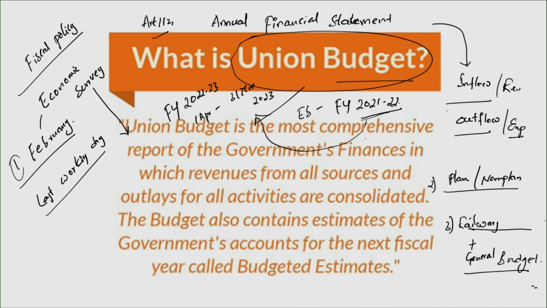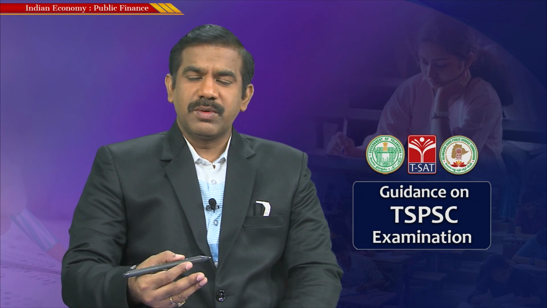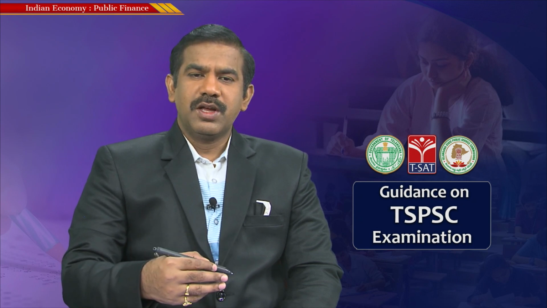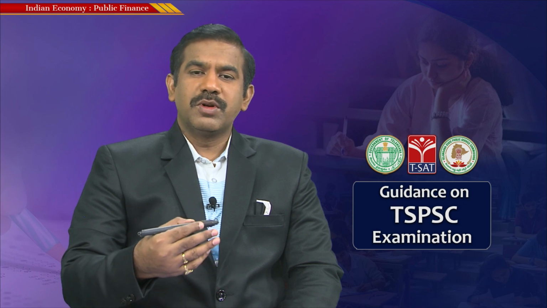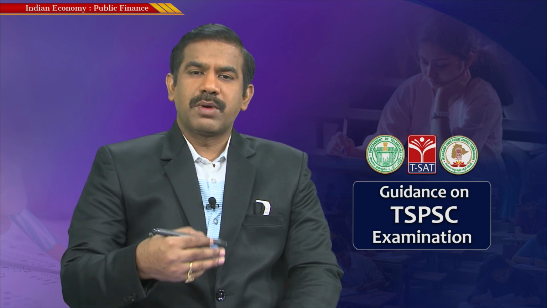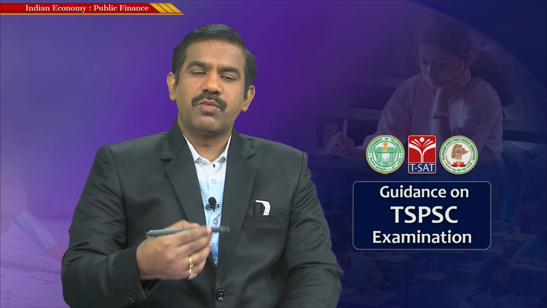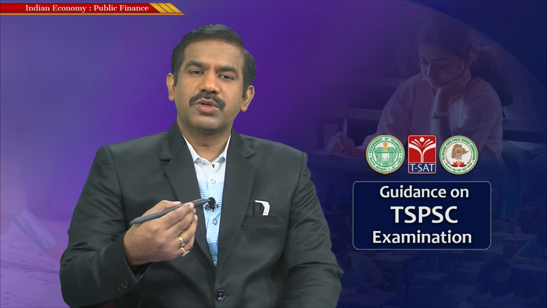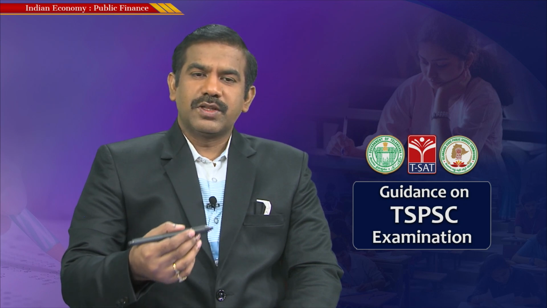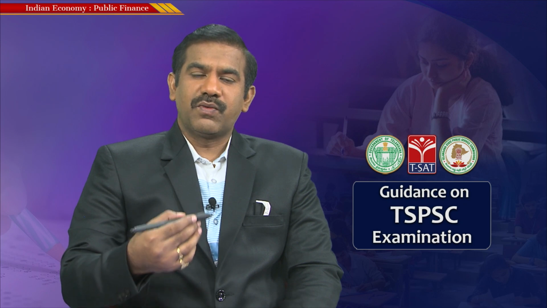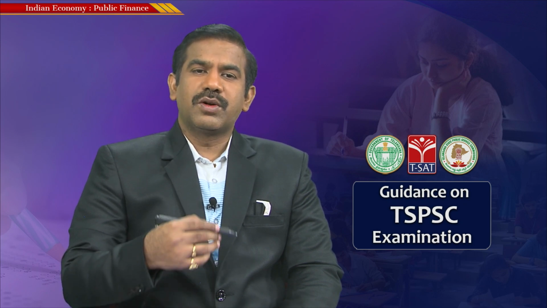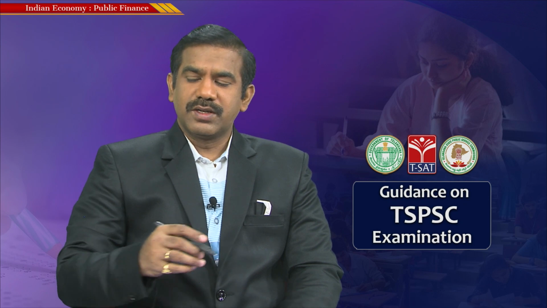So now let's look at this statement. What exactly is the budget? The Union budget is simply the comprehensive report of government finances, in which revenues from all sources and outlays for all activities are presented. I mean, how am I going to mobilize money? How much is going to be my tax income? How much is through my disinvestment proceeds? How much money am I raising through borrowings? And then how am I going to disburse these funds? How much money goes for revenue expenditure, how much goes for capital expenditure, isn't it? So that particular financial statement submitted for a span of 1 year to the parliament is what we simply call the Union budget or the annual financial statement.